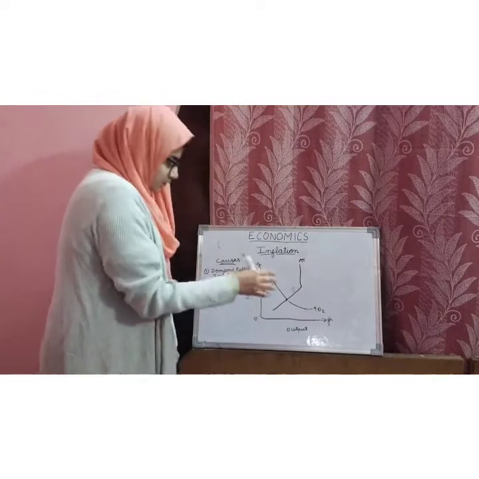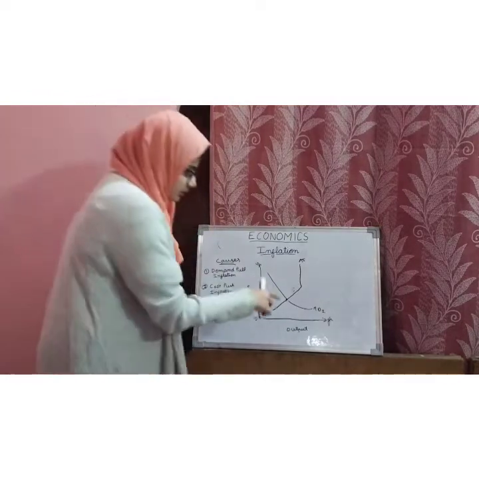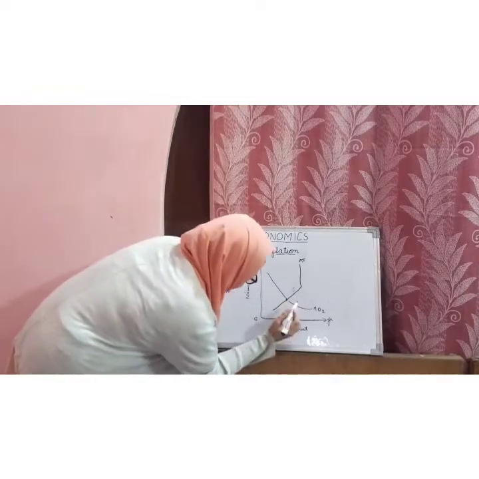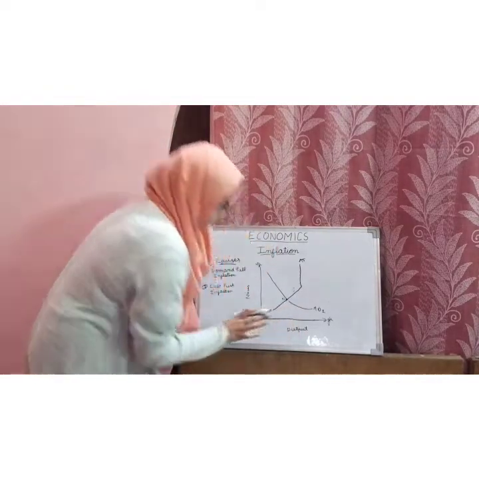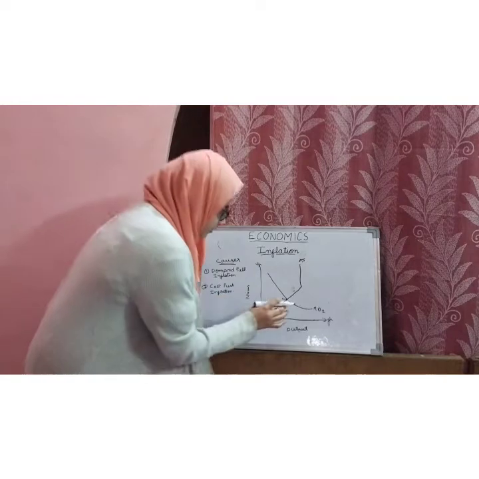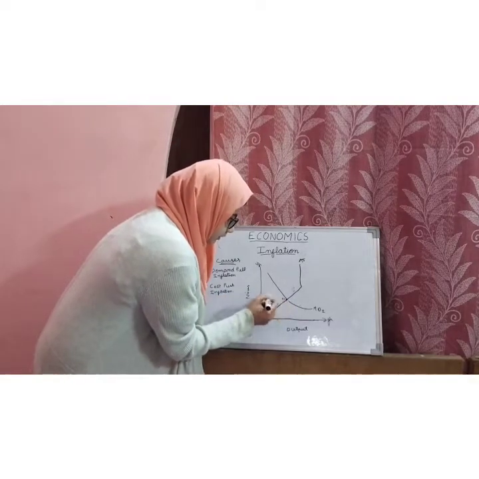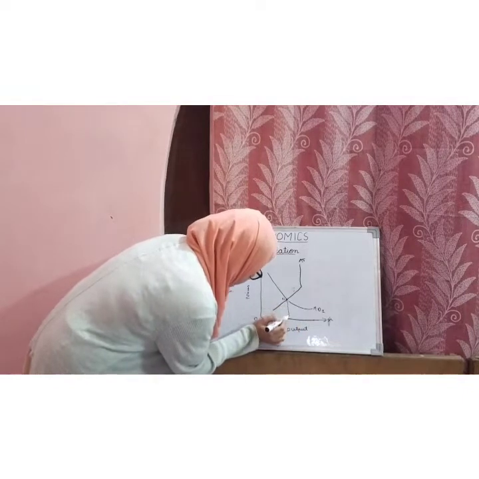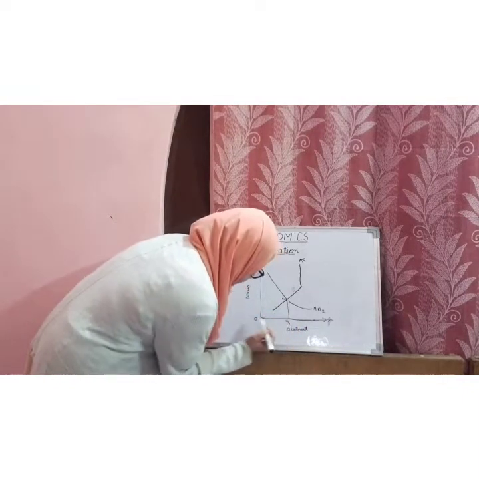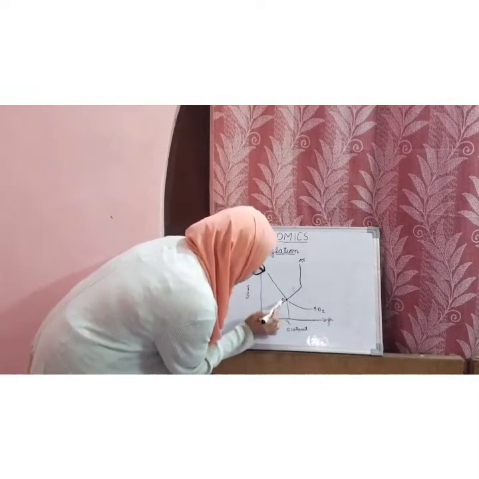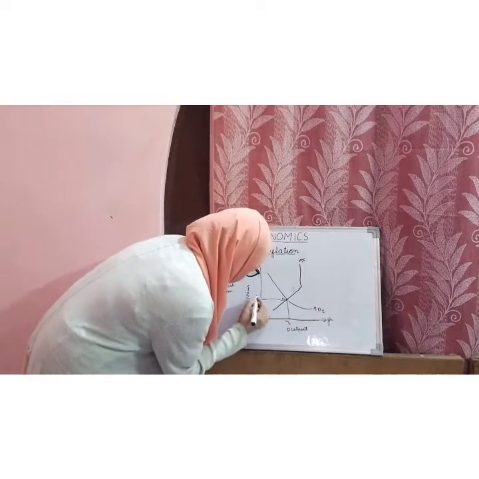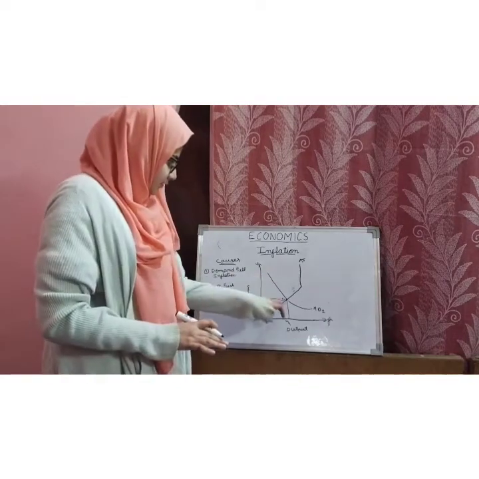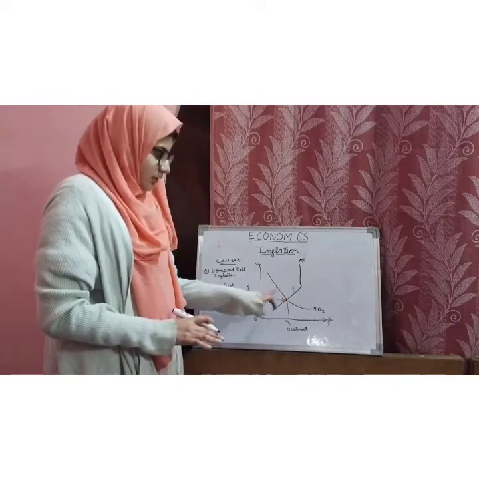So the initial aggregate demand curve is intersecting at this point. Let's give the name E1. This is the initial point, means here the prices and output will be determined. Output will be OY1 and the price determined will be OP1. And supply is this, demand is this.